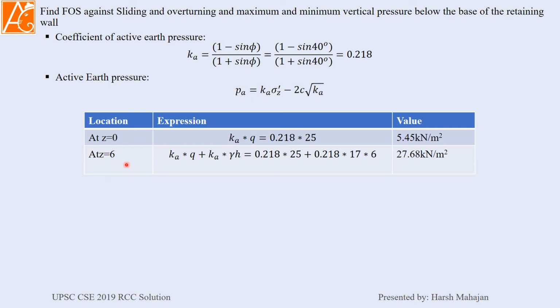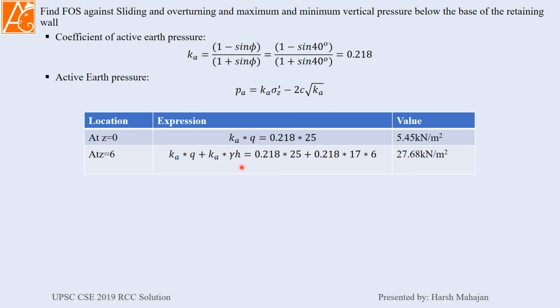Now at z equals 6 at the bottom, it will be Ka into Q, which is constant, plus Ka into gamma H, because the soil is not saturated. That's why pore water pressure will not be considered here. Only gamma H is considered.